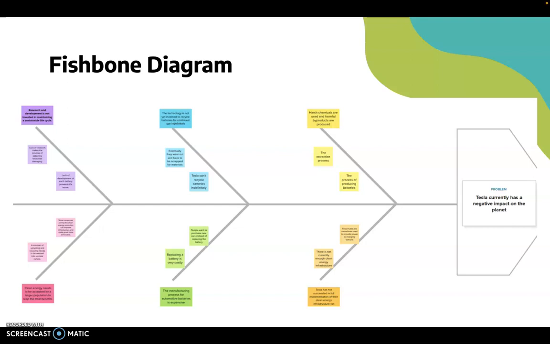Furthermore, we say that Tesla can't recycle their batteries indefinitely. We ask why to that, and eventually they wear out and have to be scrapped for materials. Why? The technology is not yet invented to recycle batteries for continued use indefinitely. Eventually, you have to just break them down for their materials.